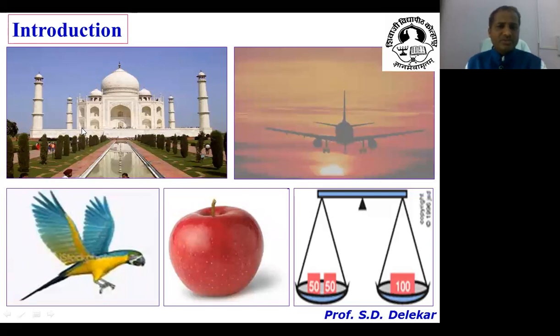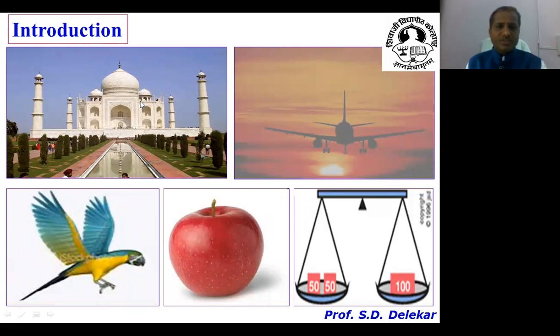And if you look at this object, it is very symmetrical, and because of its symmetrical nature, it looks very beautiful. There is one more example, the aeroplane. It is also very symmetrical. So in the end, symmetry is a synonym for beauty. If an object is more symmetrical, it looks more beautiful.